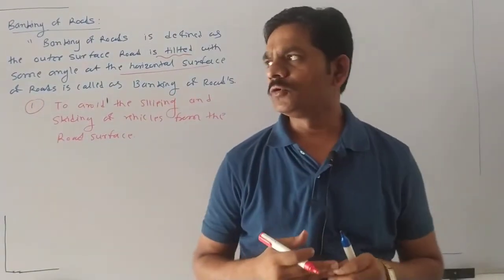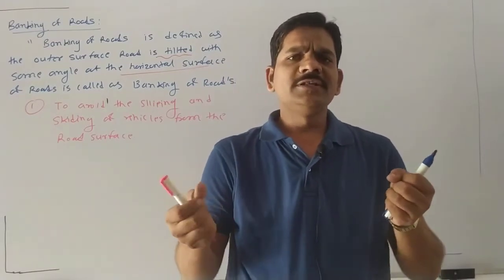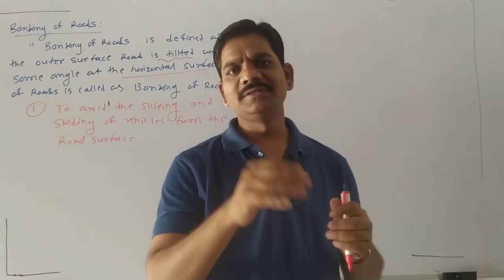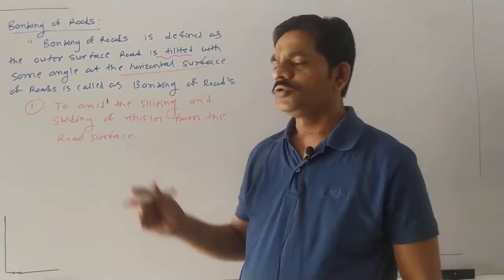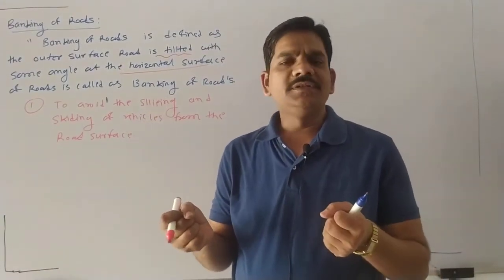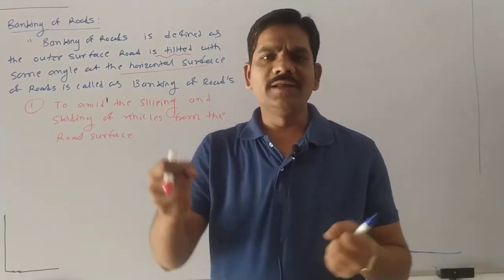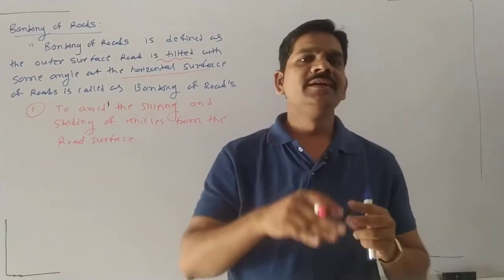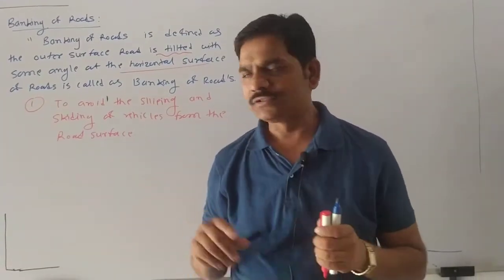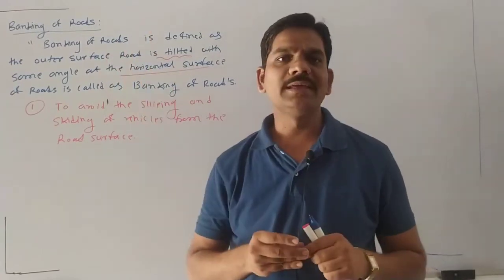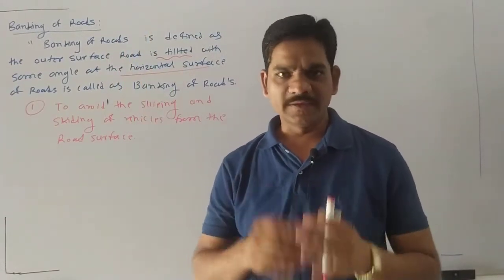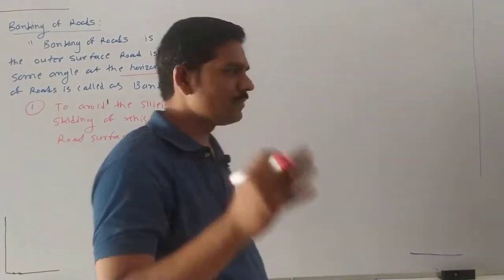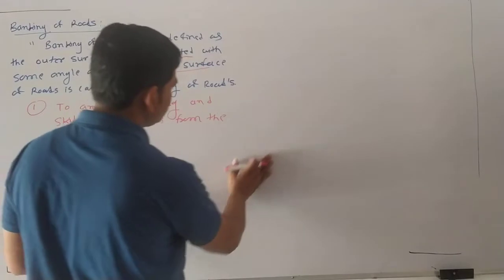Another reason is that the driver can properly turn the vehicle on this inclined road. Inclined means nothing but the banking. There is no problem for the driver in turning the vehicle on inclinations. The driver very smoothly turns the vehicle on inclined roads. That's why we require the banking of roads. Yes or no? Yes. So whenever the vehicle is turned on this inclined road, what type of forces will occur there? So let's see here.